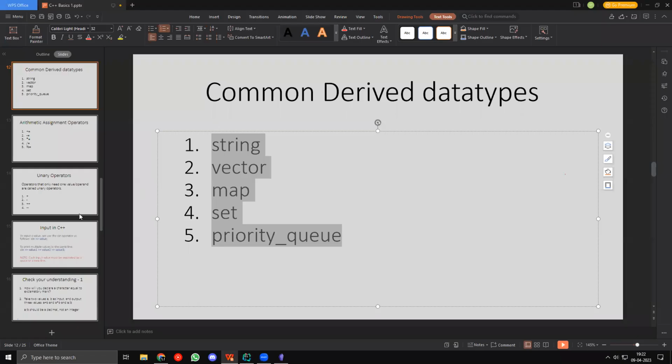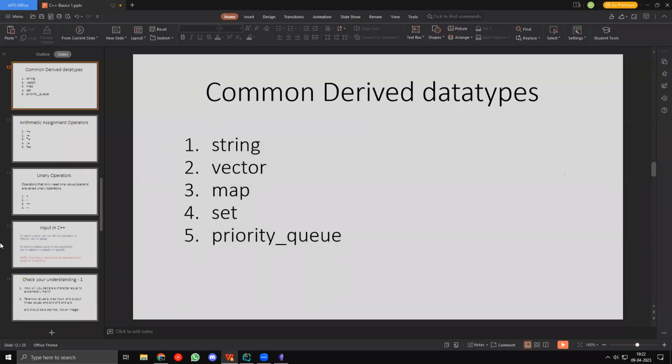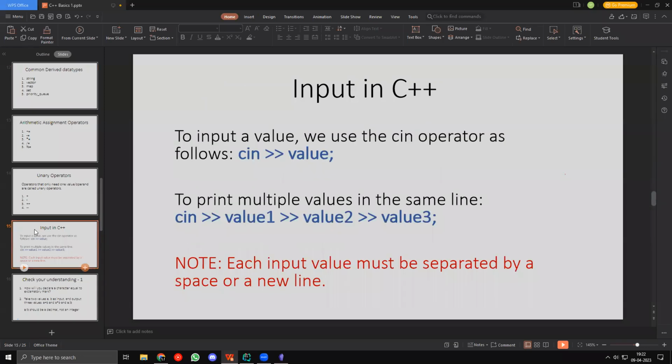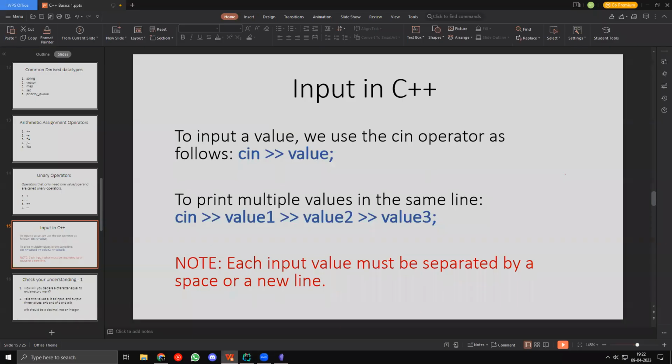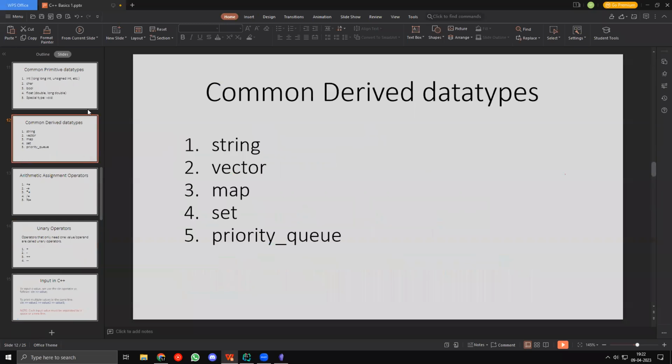Okay, fine. I guess we can move on then, right? So the next thing we have to discuss is input in C++. We have done all of these cool things so far. Oh wait, I skipped over something. Sorry, we do need to discuss other operators. We'll get to input in a bit.